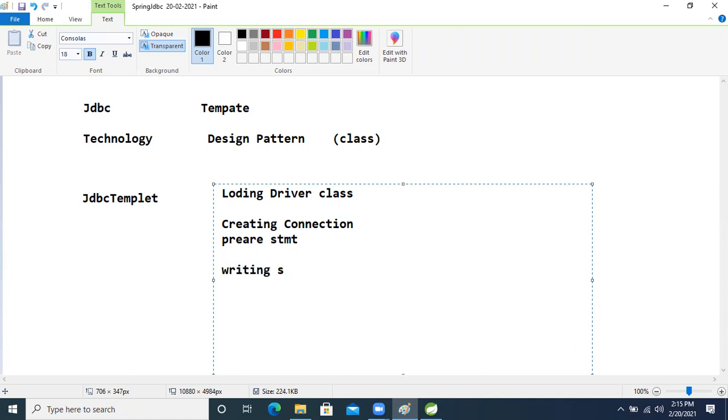Writing SQL. See boss, if we start any module, first theoretical is there, right? So these things I will implement programmatically. Right now I will only give the analysis, and I know theory is a little boring, okay? But you have to be patient, because in the theory only the practical is there.